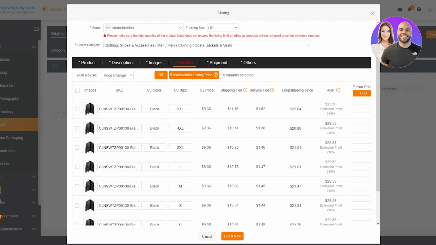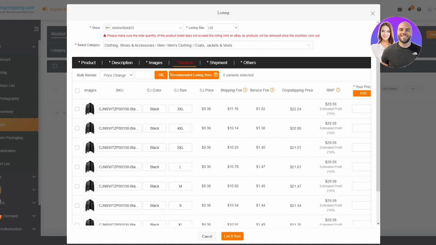Now, in our case, on eBay, in most cases, eBay will give you a limit to the number of products that you can have. Now, CJ gives us around 20 plus variants for most products. And that's pretty good because let's say this jacket has different colors. Let's say the black color has all these sizes: L, M, S, XL, XXL, 4XL, 2XL. And then there's the brown jacket, and it could have six or more of those sizes and all that.